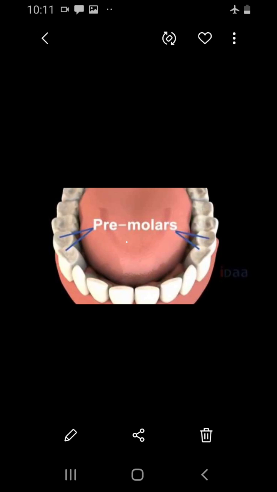Now let's start our topic with the mouth. The mouth leads into the buccal cavity and it is formed of two soft structures, that is the movable upper and lower lips. The buccal cavity is a larger space bounded above by the palate, below by the throat, and on the sides by the jaws. The jaws bear the teeth. Now let's see about the teeth.